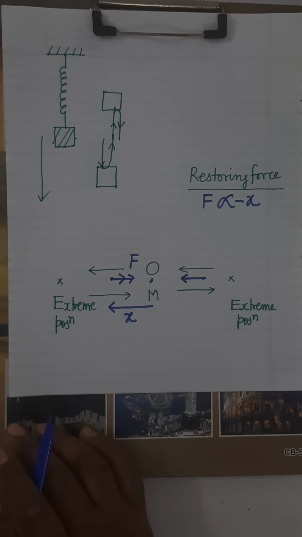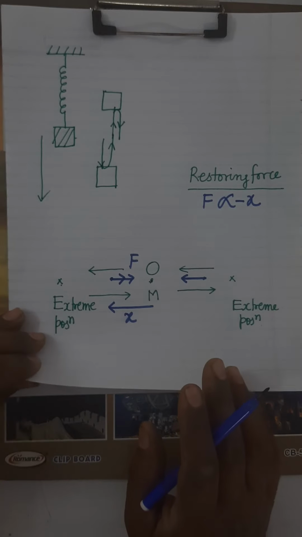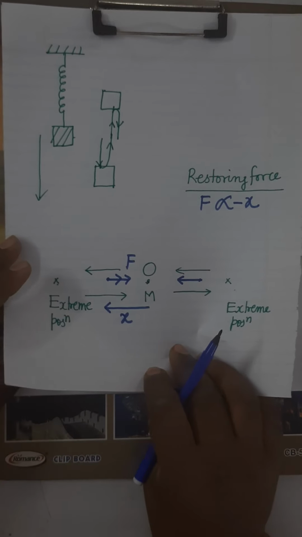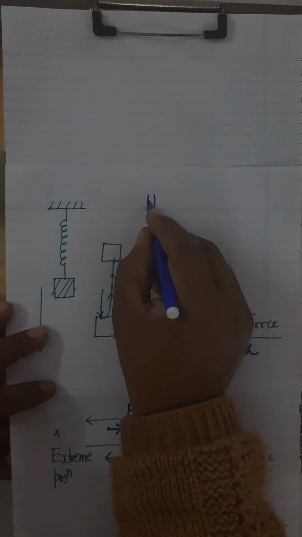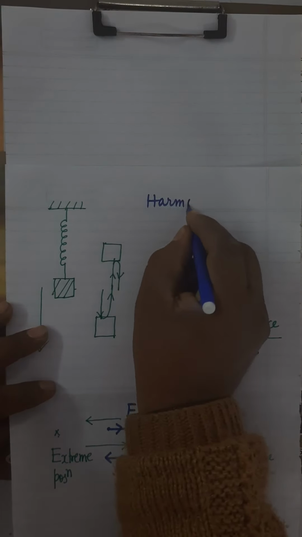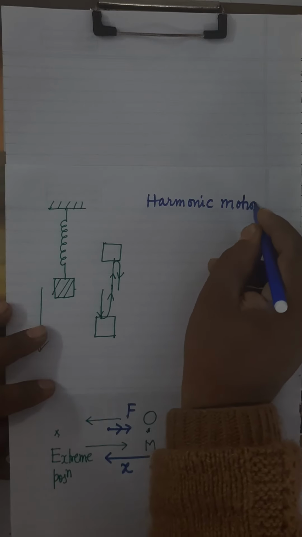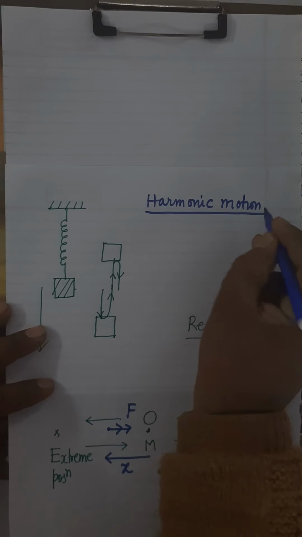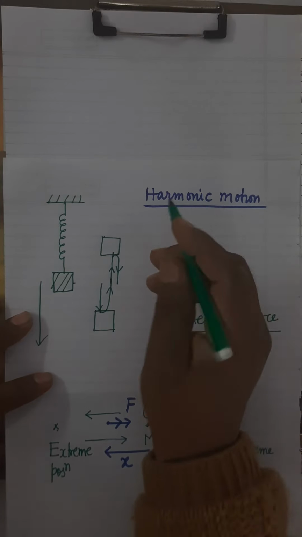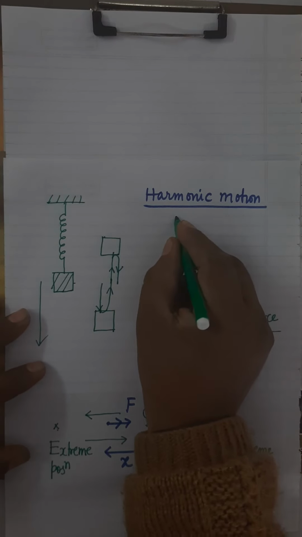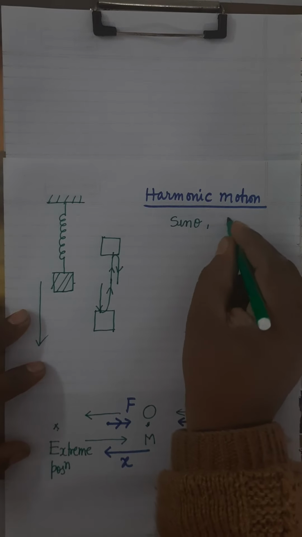It's clear. So now this is an oscillatory motion. Now see here, what is harmonic motion? Harmonic motion is that oscillatory motion which can be described mathematically in terms of harmonic functions. Now what are harmonic functions? Sin theta, it is a harmonic function.